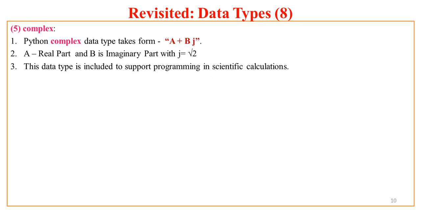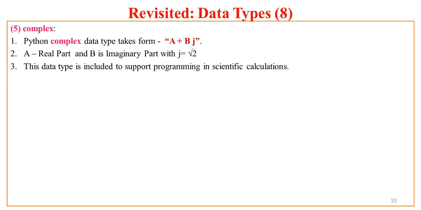Now the next one is complex. The complex data type is of the form a plus bj. What is a? A is the real part and b is the imaginary part, with a special letter associated with b, that is j, which is nothing but the square root of minus 1. This is the standard complex number notation which you perhaps learned in mathematics.